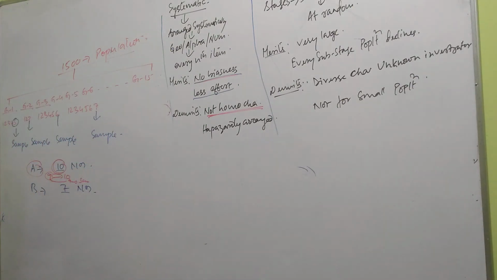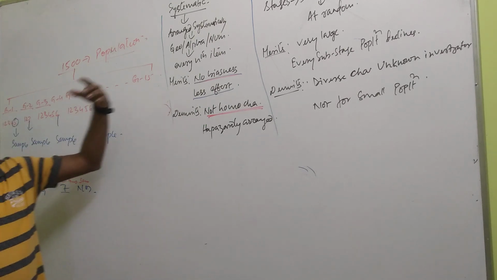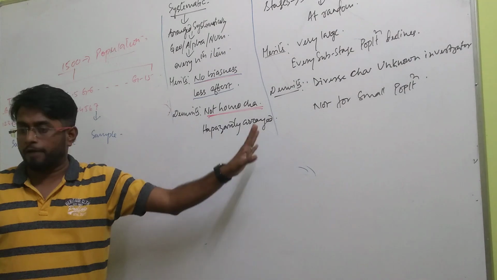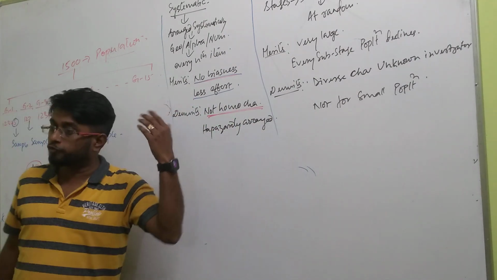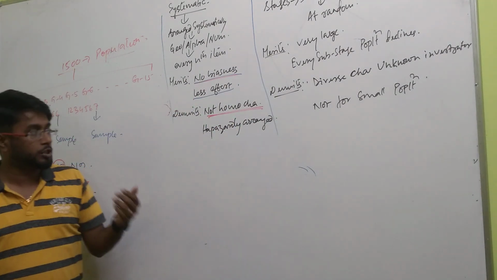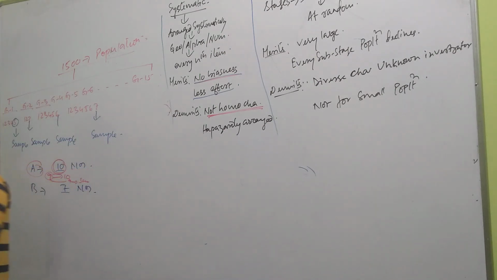So what is stratified systematic sampling? It is a method where the whole population is divided into various groups, and from each group the last one is taken as a sample. Clear? Merits: no biasness, less effort. Demerits: not good for a homogeneous population, and if the population is arranged haphazardly, then it will give the wrong answer. Clear?